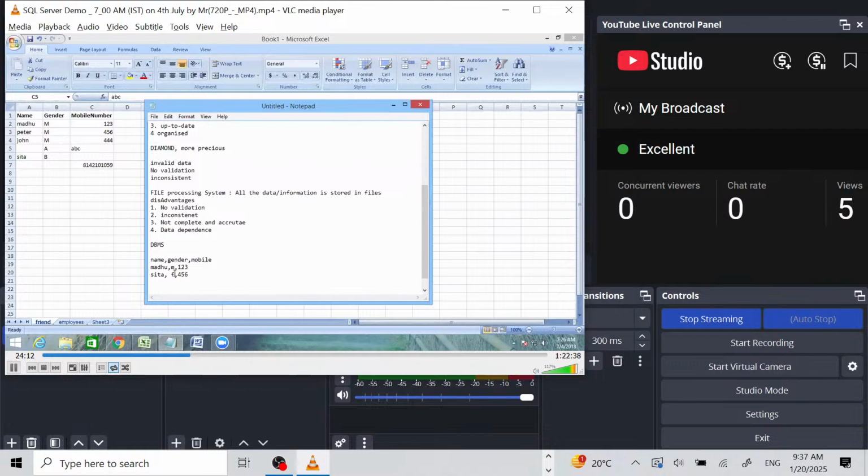But if somebody changes the format in future, for example after 6 or 7 months, the business may conclude that instead of the comma separator, we'll follow a colon separator. So if the data in the text file changes, the entire program also needs to be changed, right? So that is dependence. The application program is dependent on how the data is stored.